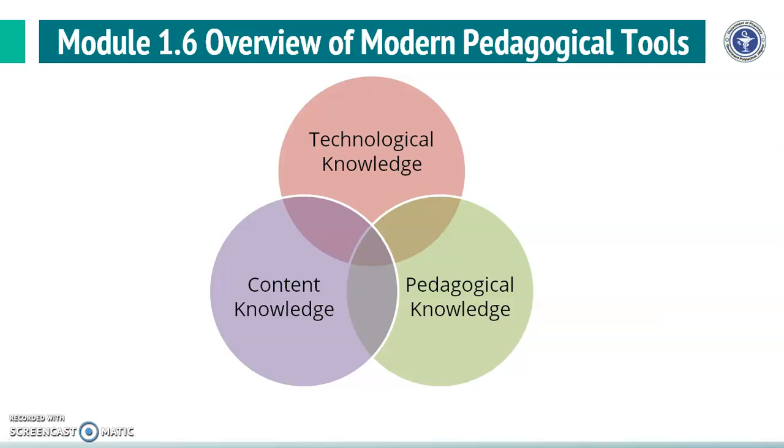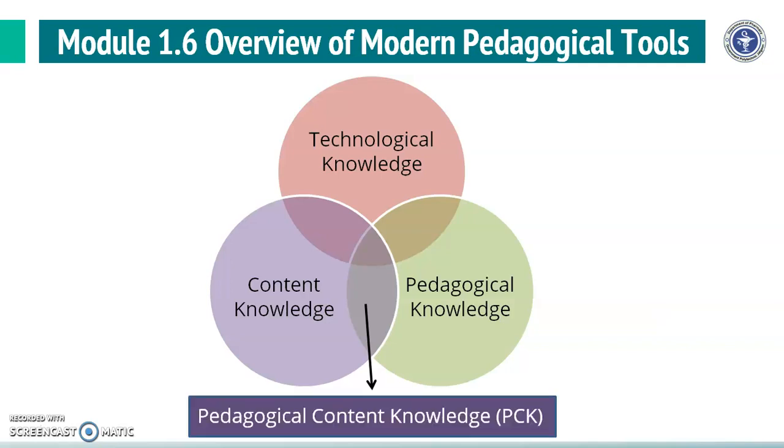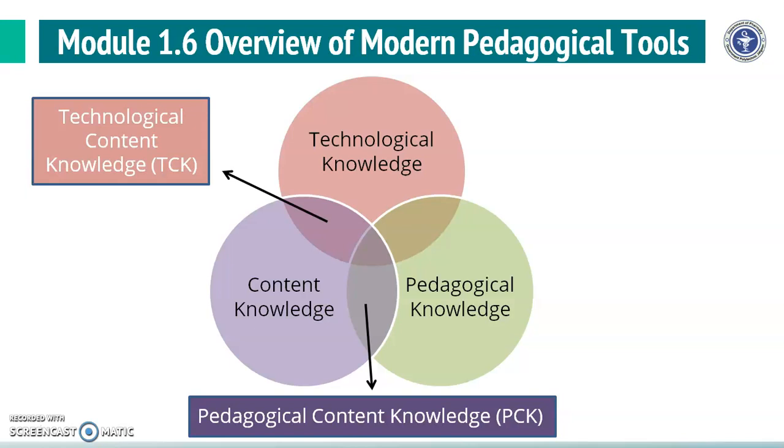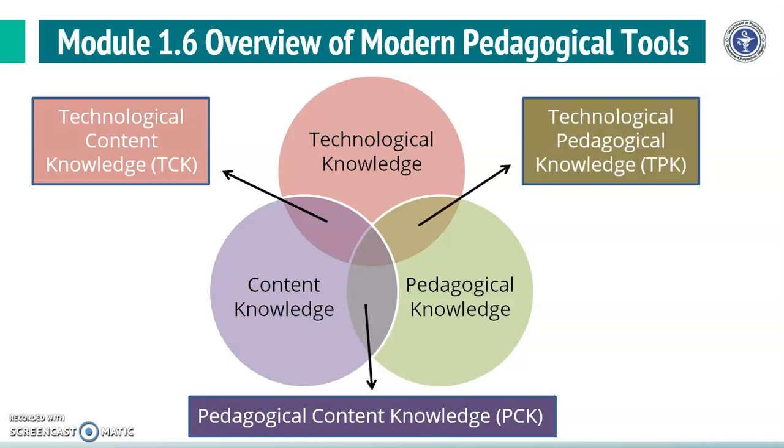If we have content knowledge and pedagogical knowledge, then we say it is a pedagogical content knowledge. If we have content and we use technology to teach that content, we say it as a technological content knowledge. If we have pedagogical skill and we use technologies also, then we say it as a technological pedagogical knowledge.